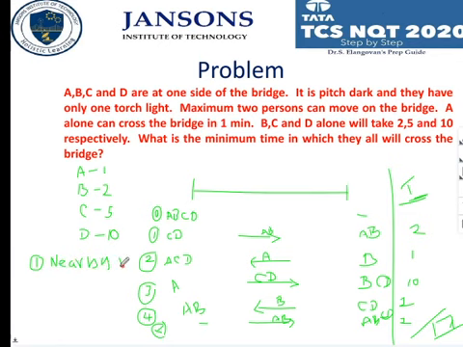Nearby time you have to check, at the same time with greater values. Whatever we have taken here, the nearby values are A and C, but we have to come from the greater side. That is, if it is 10 and 5, then you have to come from the greater side. If you check with this rule, then these kind of problems can be solved easily.